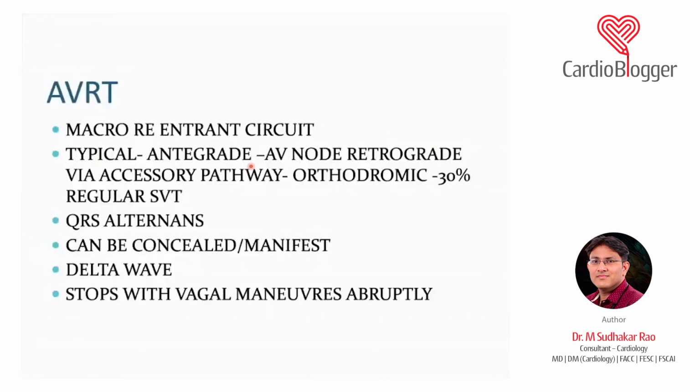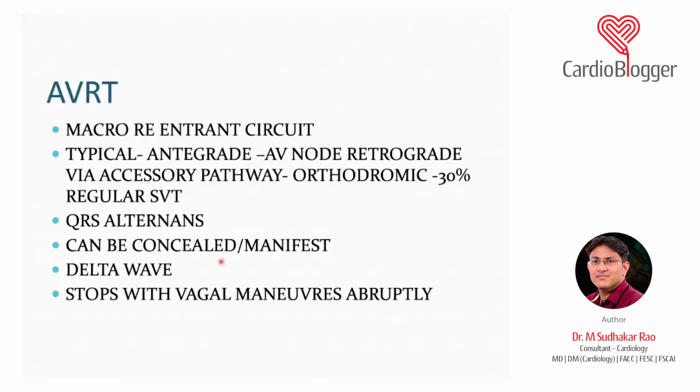Now, one important thing is AVRT is usually a macro re-entrant circuit, because there is an accessory pathway. As I have told you, there is something known as the WPW syndrome, and when pre-excitation manifests, it is called WPW. This WPW usually has a short PR, delta wave, and broad QRS. Now, there are different types, left side and right side. We'll discuss in some other class.